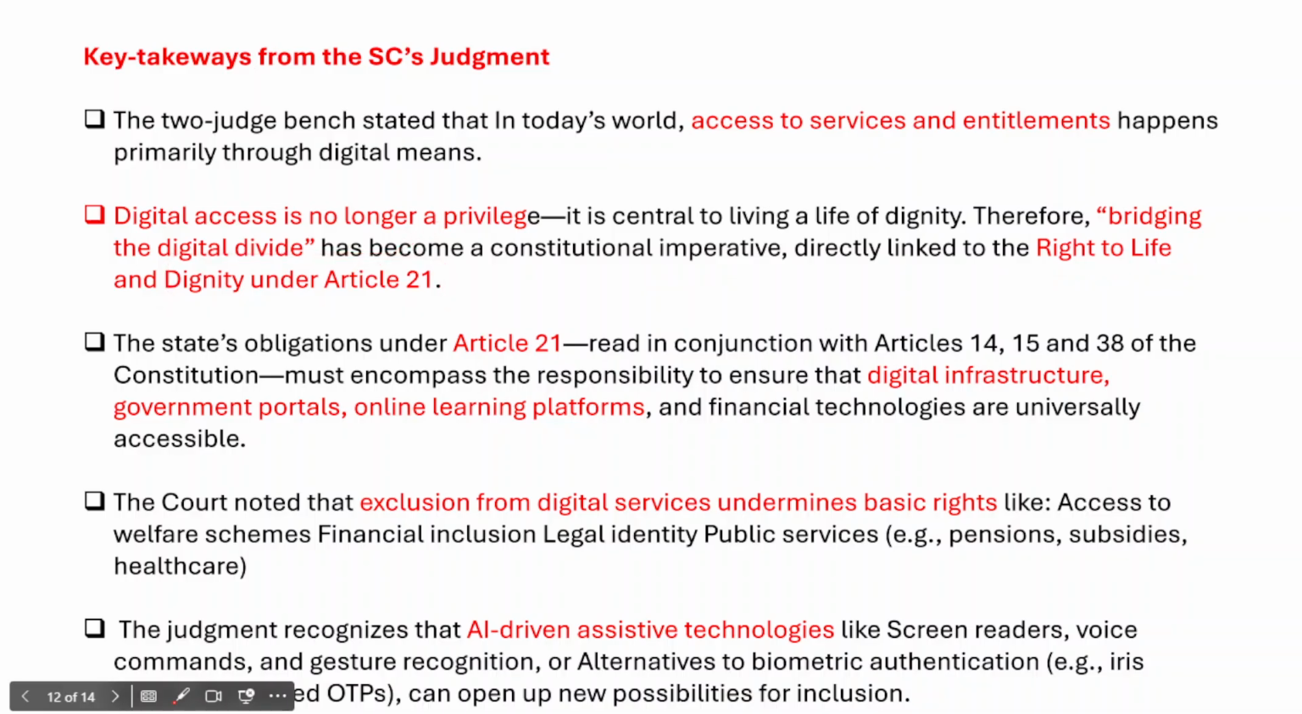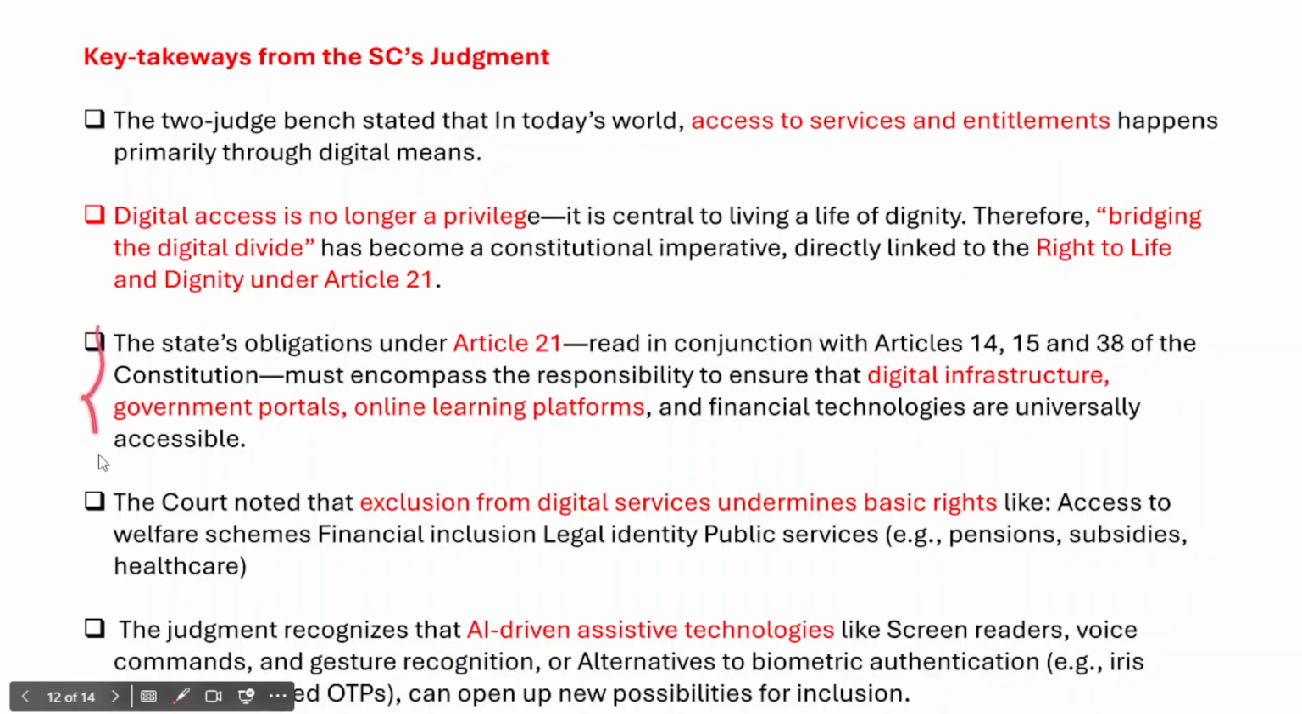the Indian Constitution. In fact, the Supreme Court has stated that it is the obligation of the state under Article 21 of the Indian Constitution to ensure access to digital services to persons with benchmark disabilities, and the Supreme Court has read this in conjunction with Articles 14, 15 and 38 of the Constitution. The Supreme Court has clearly held that this must encompass the responsibility to ensure access to digital infrastructure, government portals and even online learning platforms, along with financial technologies which are